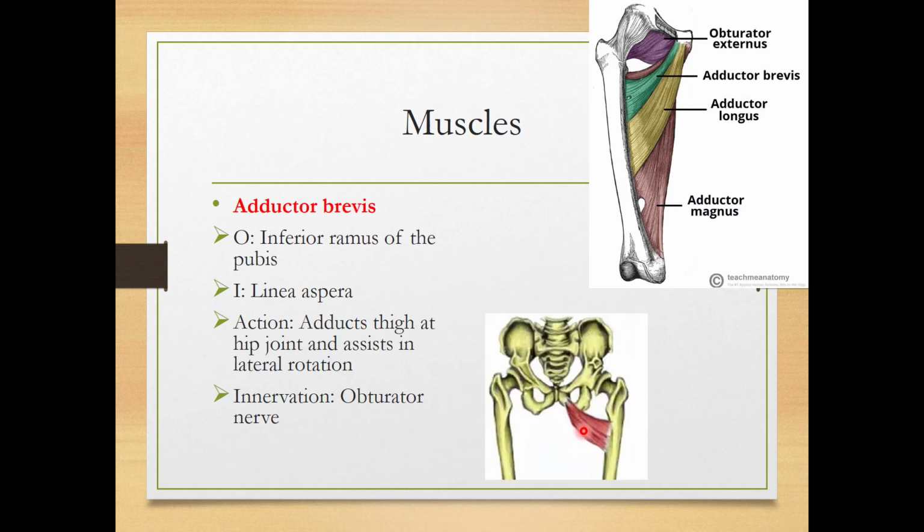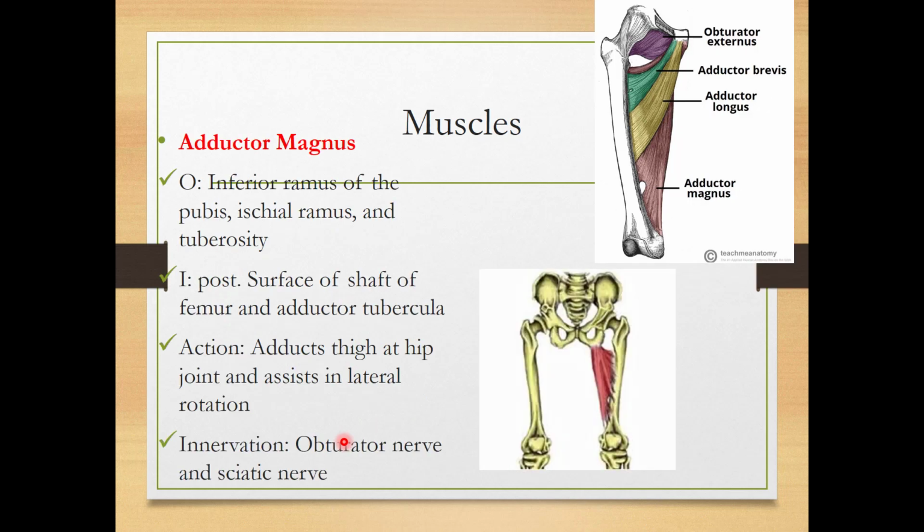Now the adductor brevis muscle. This is a short muscle. It also originates from the inferior ramus of the pubis and is inserted over the linea aspera of the femur. It adducts the thigh at the hip joint, and it also assists in lateral rotation, and it is innervated by the obturator nerve.